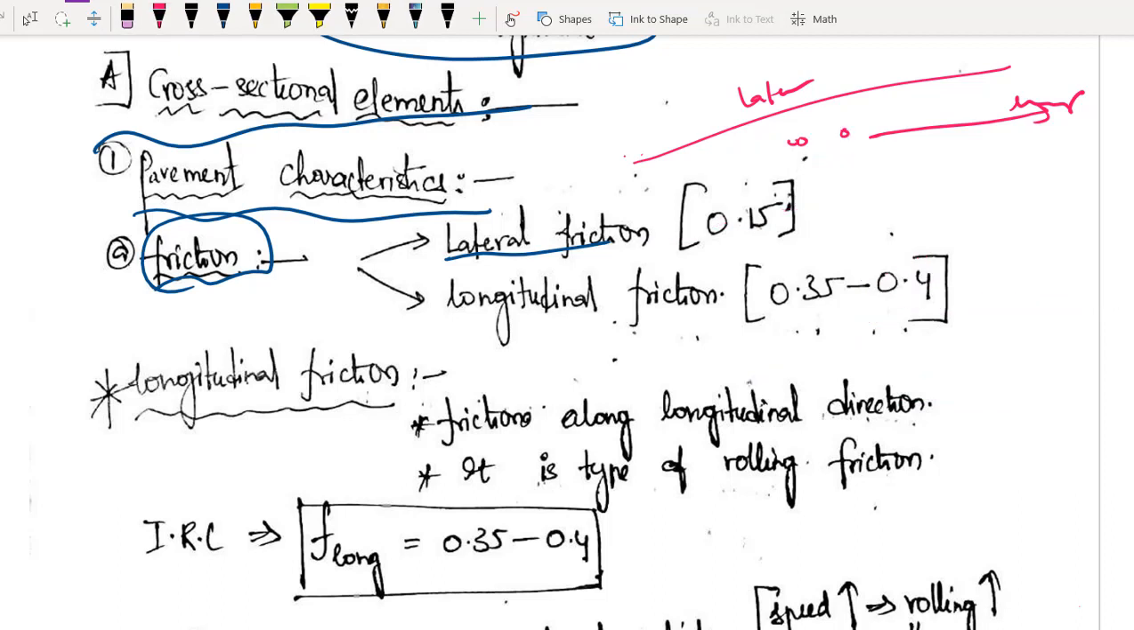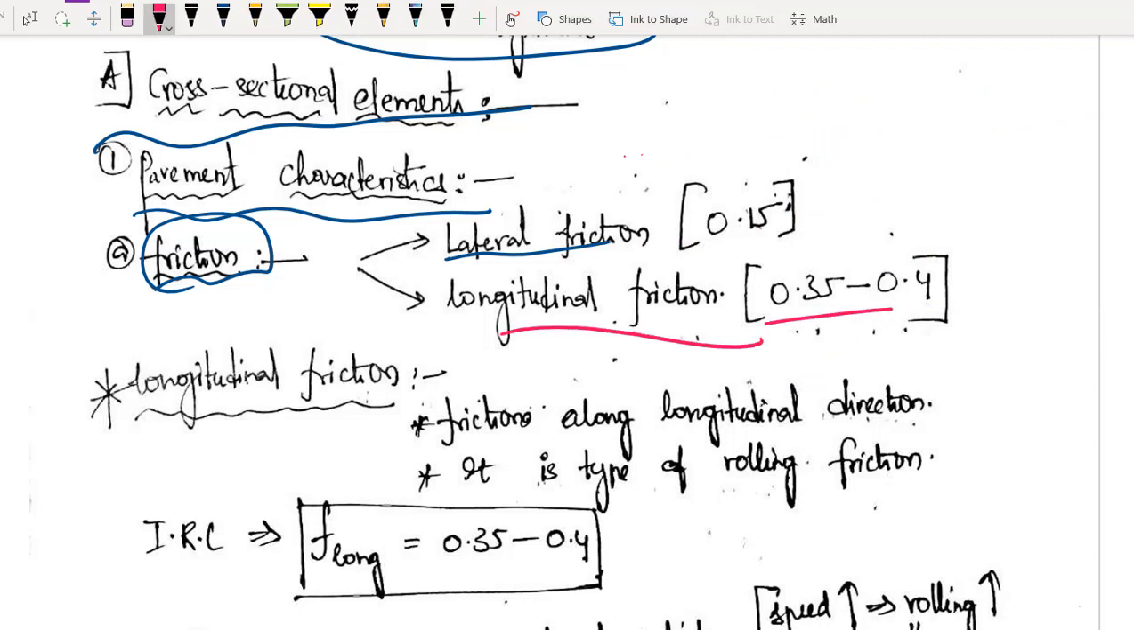We have 2 types of friction. One is lateral, the other is longitudinal. Longitudinal friction ज़्यादा रहेगा lateral friction से, and it is 0.35 to 0.4. Okay, and lateral friction is less, it is 0.15.